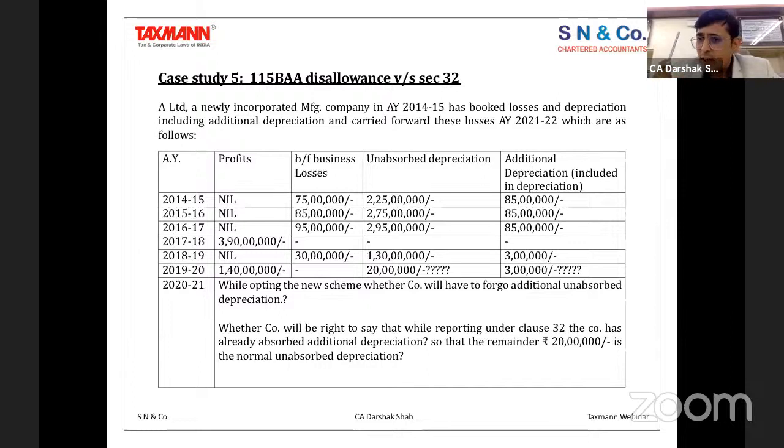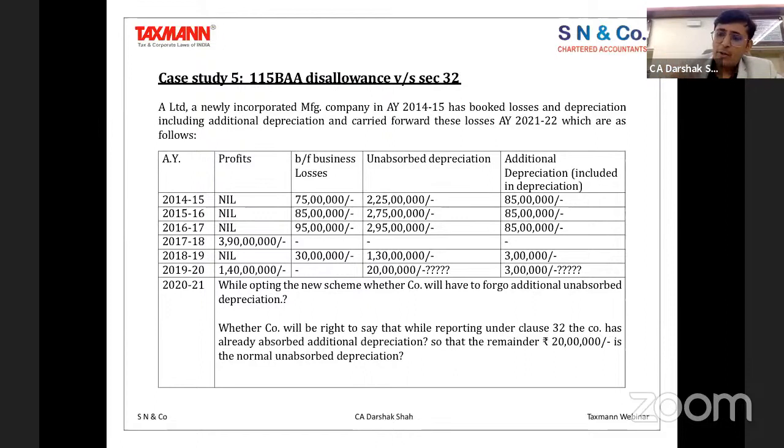Can you claim that 20 rupees has already got adjusted against the amount which I have set off, and what is left out is only 80, which is pure unabsorbed depreciation? It does not include any element of additional depreciation. Now, can you claim that? Because while you did the reporting in the past, you have never presented the difference between unabsorbed depreciation and additional depreciation. That kind of presentation was never there. The past was always having unabsorbed depreciation as a single column, which included additional depreciation also.